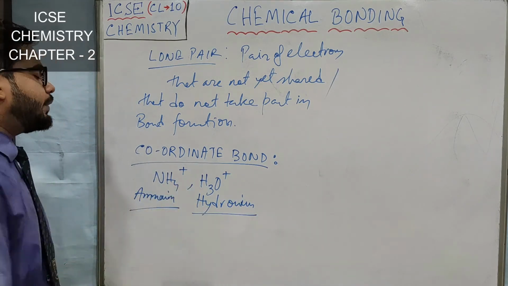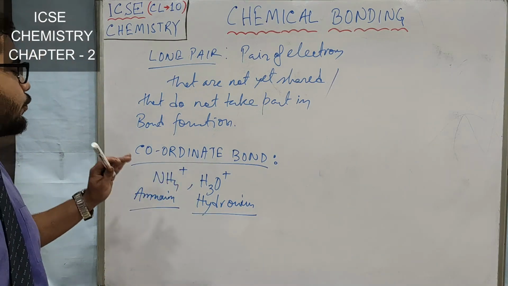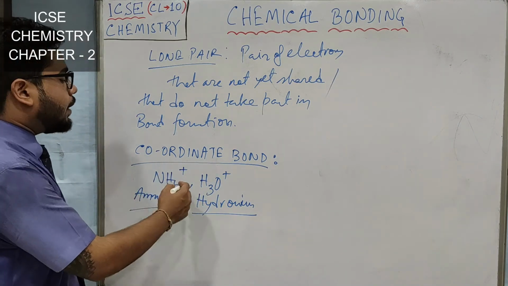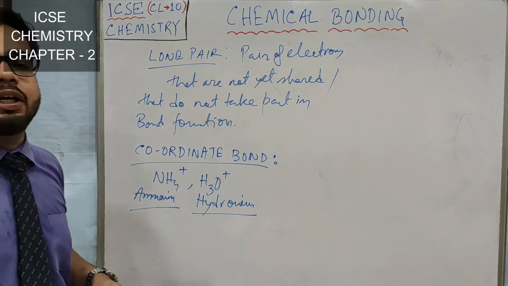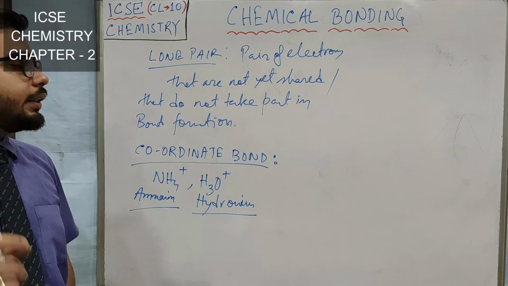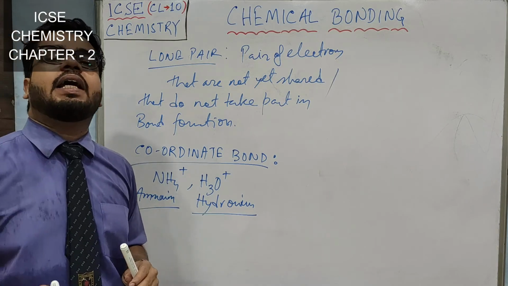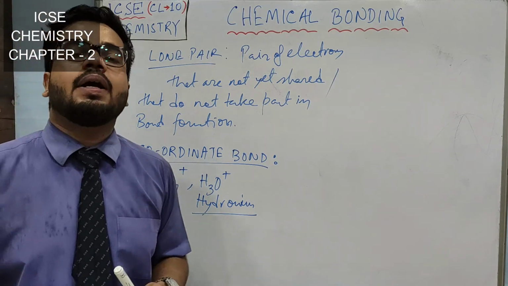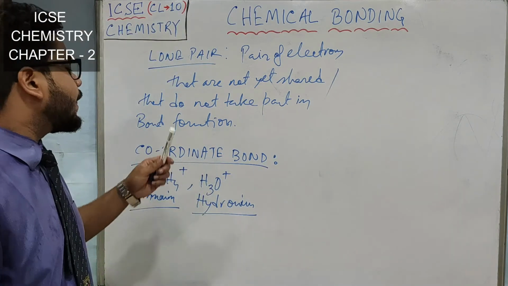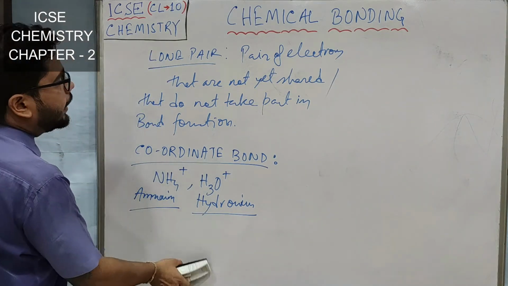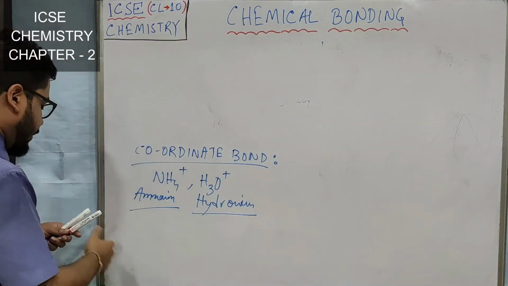Every year any of these comes, so you need to practice it almost every day till you master this. So let's understand the electron dot diagram of NH4 plus and H3O plus, and then the concept of covalent bonding will be better. And you need to learn the definition also. What is the definition I have said? Coordinate bond is the special type of covalent bond which is formed by the electrons where both the electrons come from only one atom. Okay, let's understand. Before we start the electron dot diagram of ammonium or hydronium ion, first I will do it for hydronium, H3O plus.